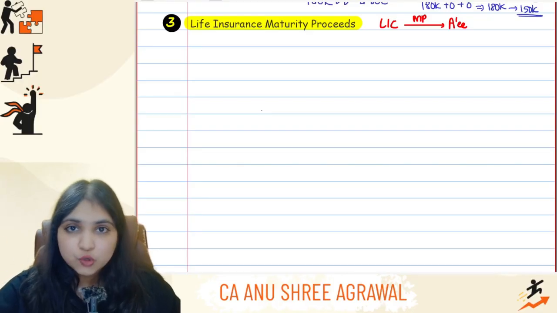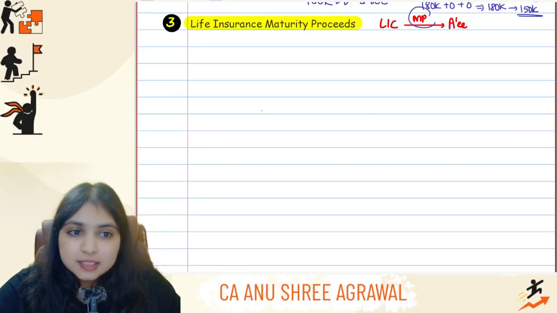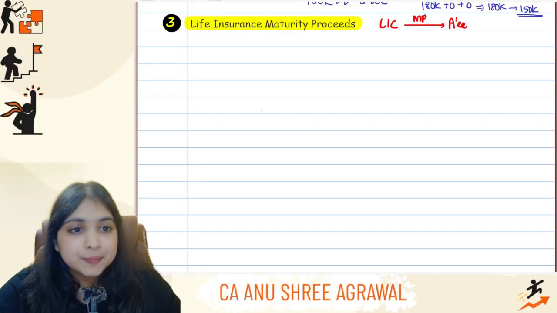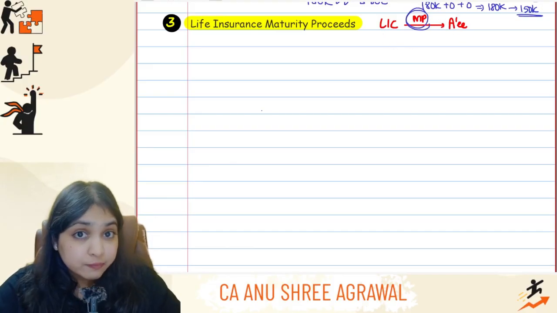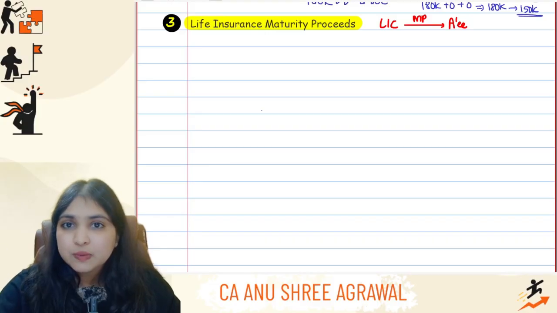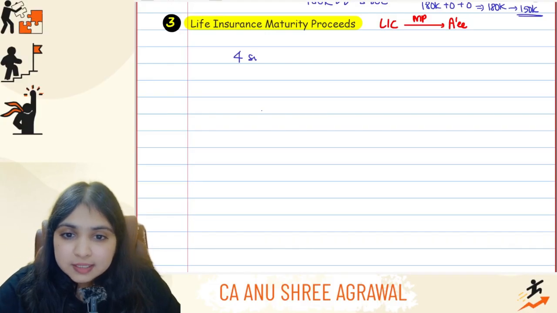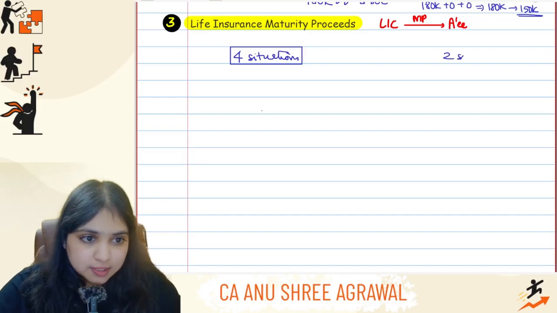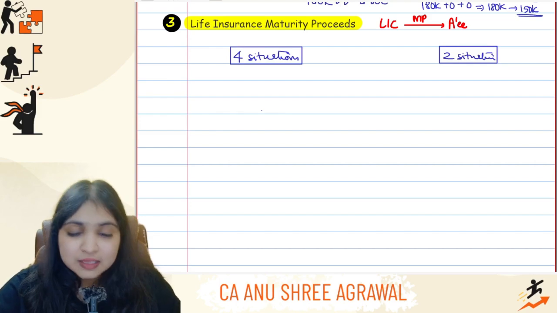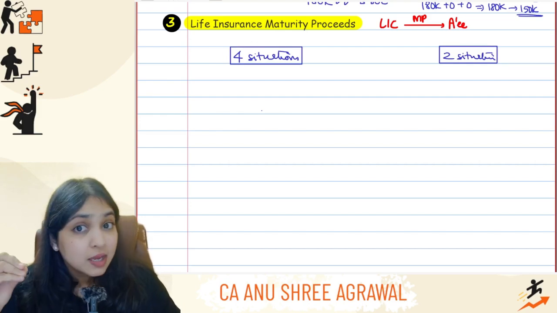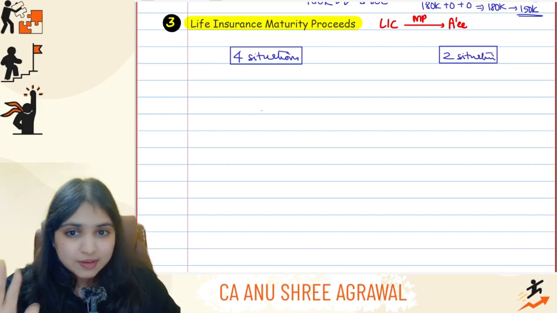So what is the situation over here? What's the main situation? Assessee has received maturity proceeds from the life insurance company. These maturity proceeds are an income for the assessee. Either the maturity proceeds will be exempt or they will be taxable. It depends upon 6 situations. We will divide the 6 situations into 2 buckets, guys. 4 situations, we learn them separately, and then we will see 2 situations separately. Okay, let us talk about the 4 situations first. These are the easier ones, the shortcut ones. One line adjustment only, very simple.